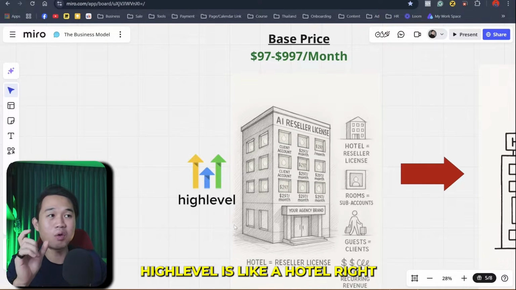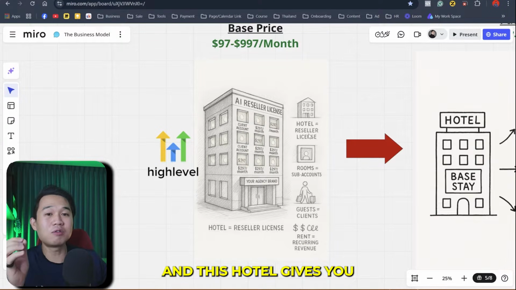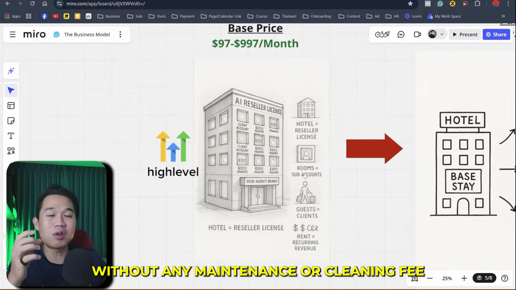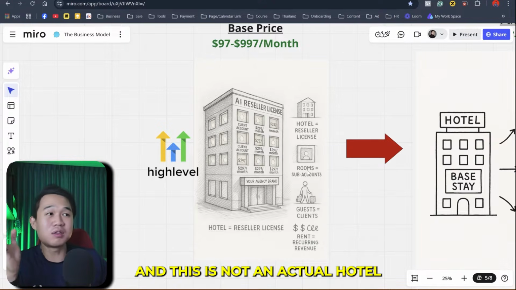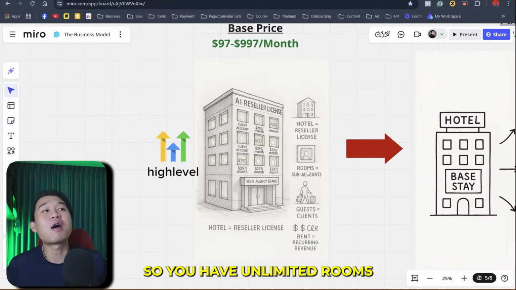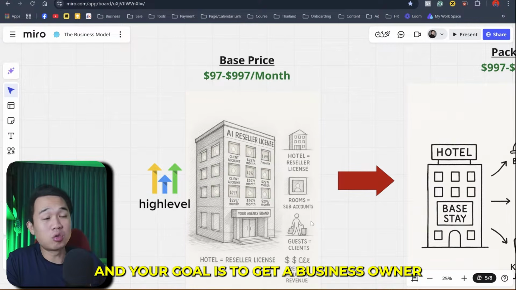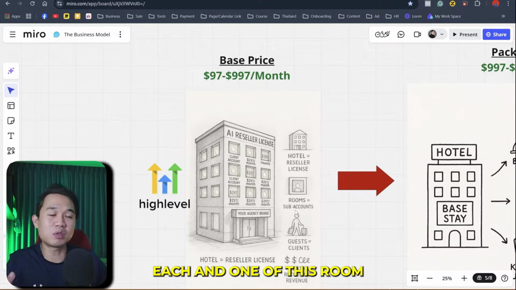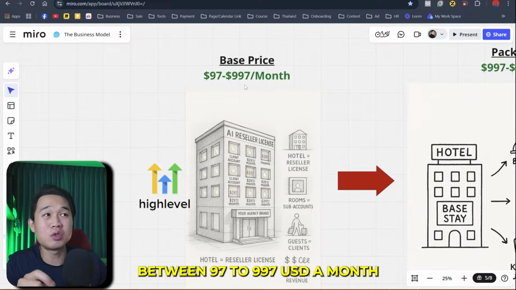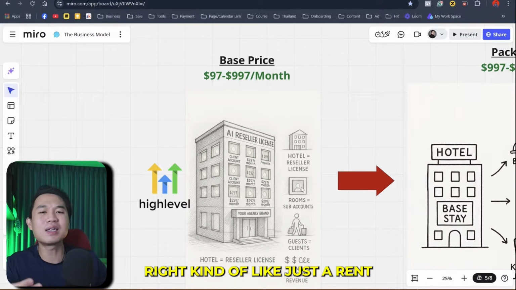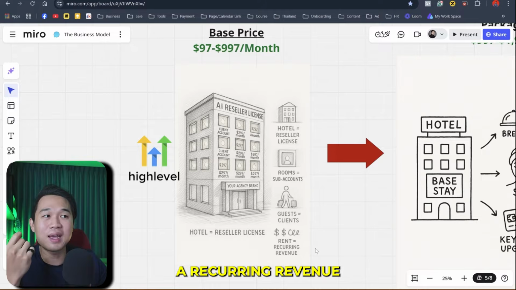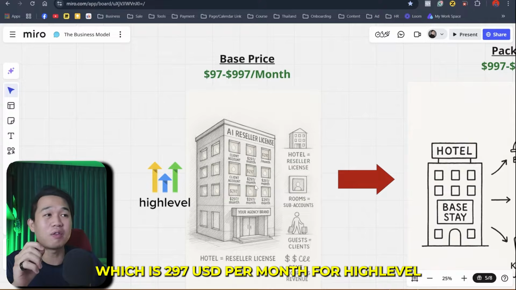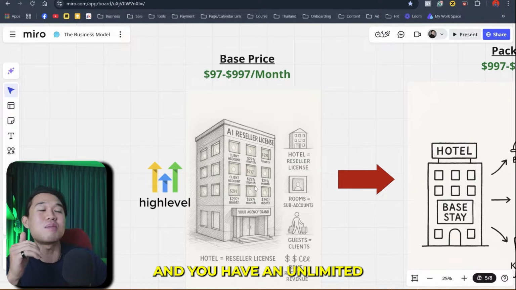GoHighLevel is like a hotel, right? And this hotel gives you a reseller license to resell as many rooms as you want without any maintenance or cleaning fee. And this is not an actual hotel, but it's a software. So you have unlimited rooms inside this hotel. And your goal is to get business owners or clients to rent out each and every one of these rooms for a fee anywhere between $97 to $997 a month, right? Kind of like just a rent, and that will create us a recurring revenue. This is a very good business model because you have a fixed fee, which is $297 per month for GoHighLevel, and you have an unlimited earning potential.